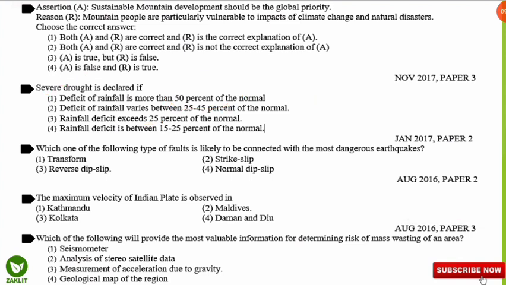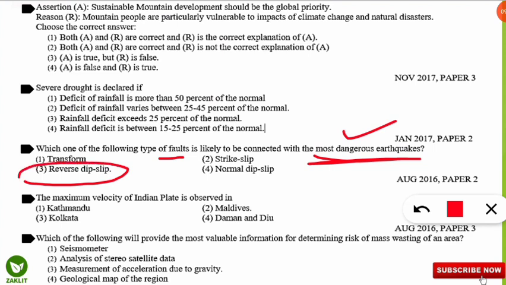Next question is from the earthquakes. The question is, which one of the following types of faults is likely to be connected with the most dangerous type of earthquake? Faults are of different types. You should also know this from environmental geology. The question is asking which is the most dangerous kind of earthquake. Here, the most dangerous type of fault causing the most dangerous earthquake is the reverse dip slip type of fault. So you should remember, reverse dip slip जो है most dangerous earthquakes को वो जन्म देता है.